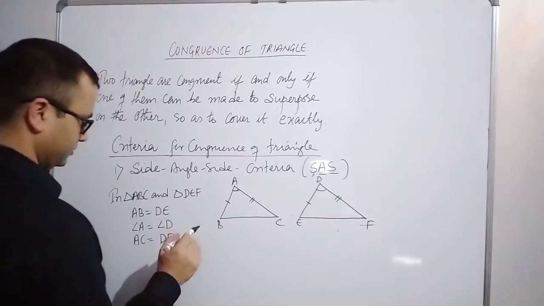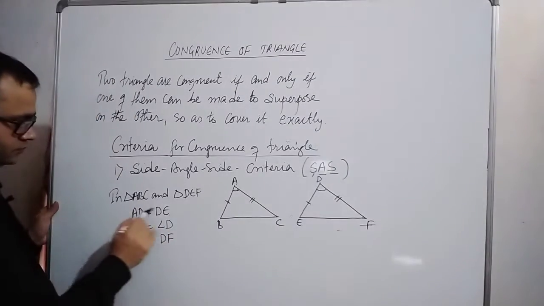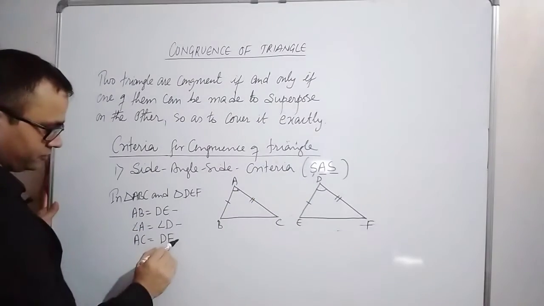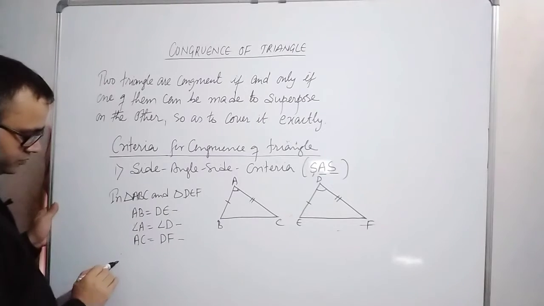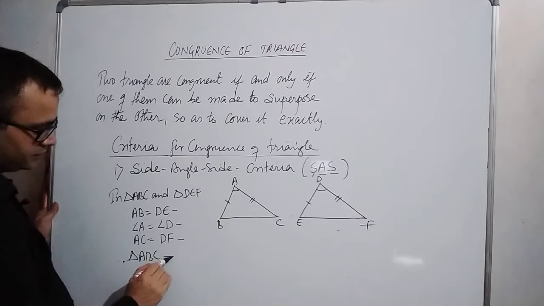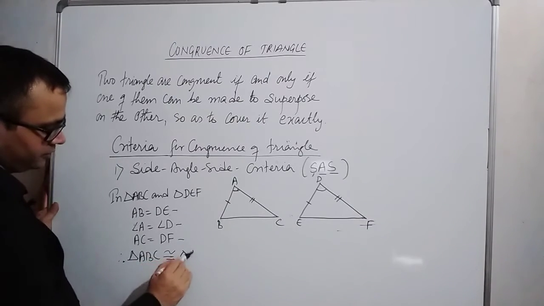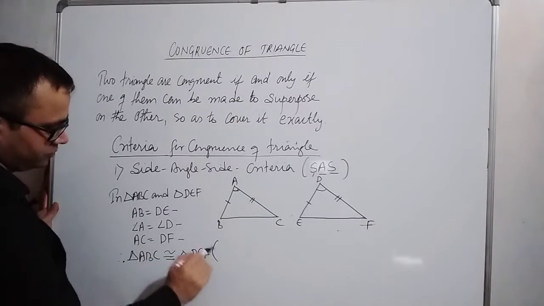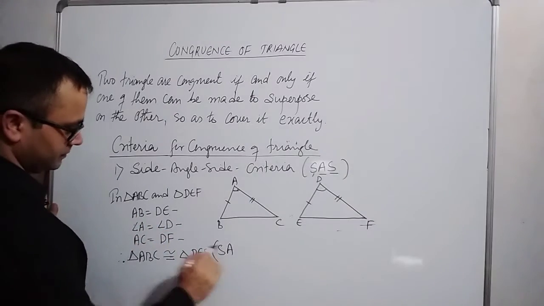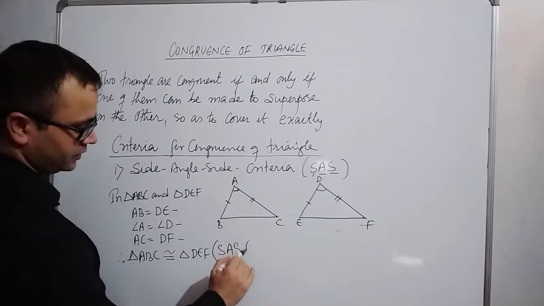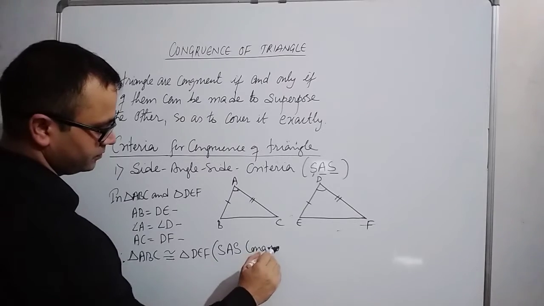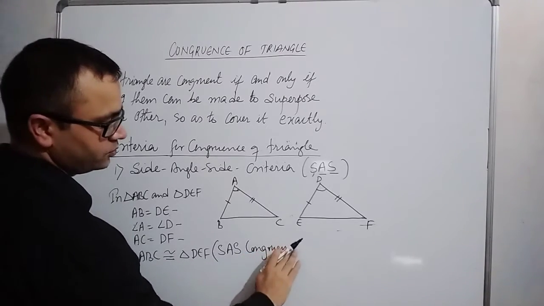Means this is side, this is angle, and the last one is also side. So therefore we can write triangle ABC is congruent to triangle DEF. By which criteria? The first is S, second is A, and third is S: side angle side congruency rule.